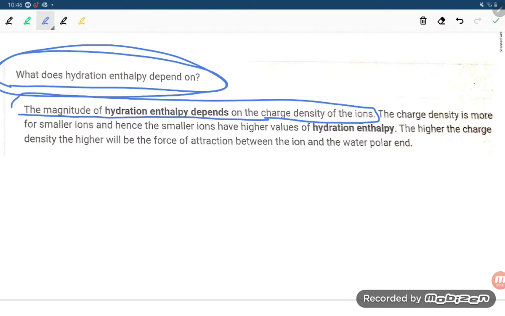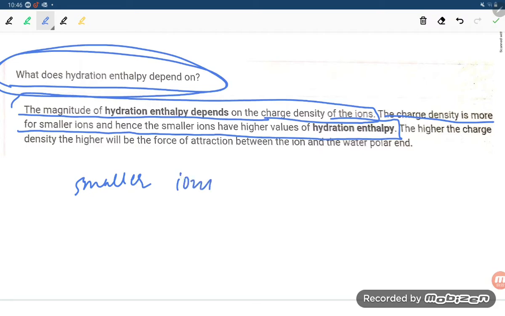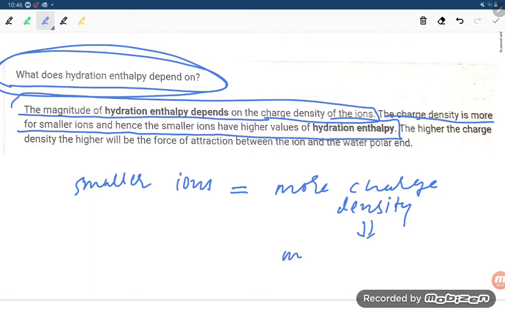The charge density is more for a smaller ion, and hence the smaller ion has a high value of hydration enthalpy. Smaller ions have more charge density, and more charge density implies more hydration enthalpy.